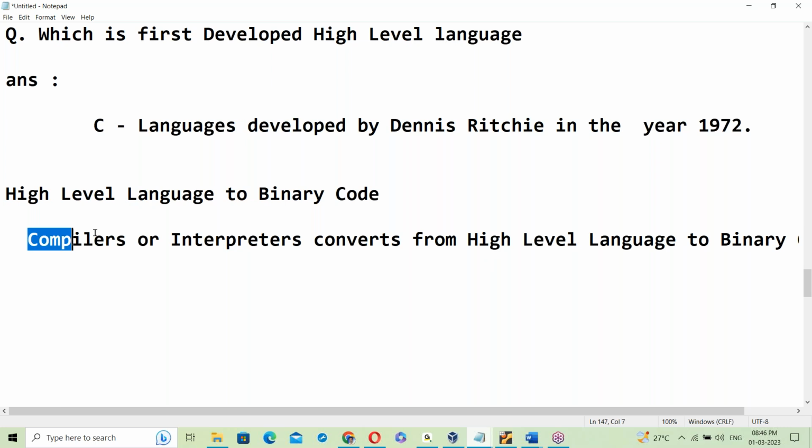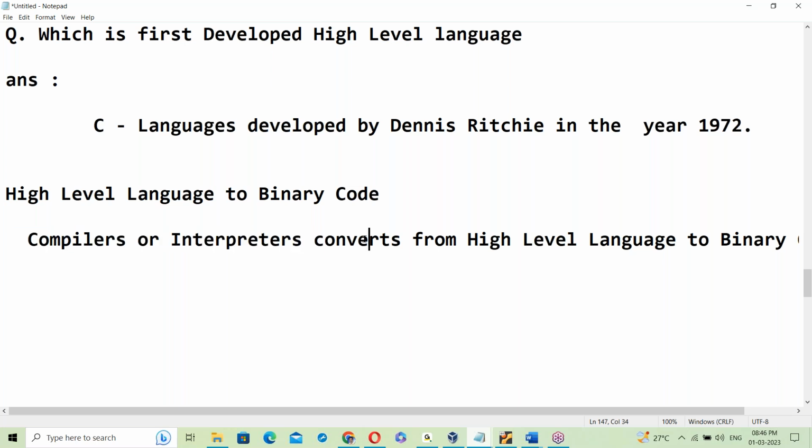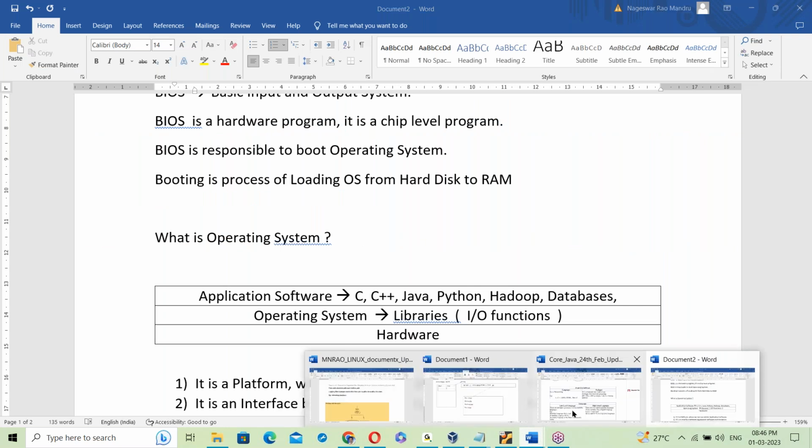Some languages are compiler based language, some languages are interpreter based language. Compilers or interpreters convert from high level language to binary codes.